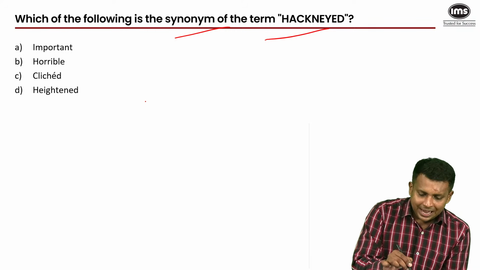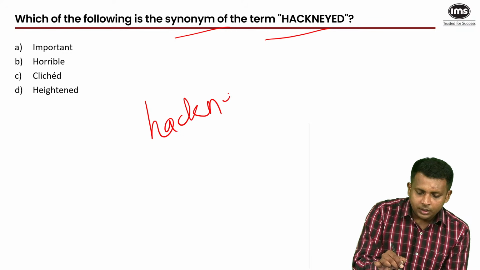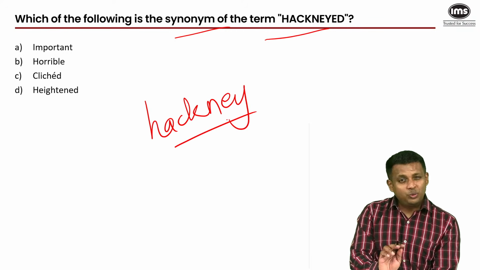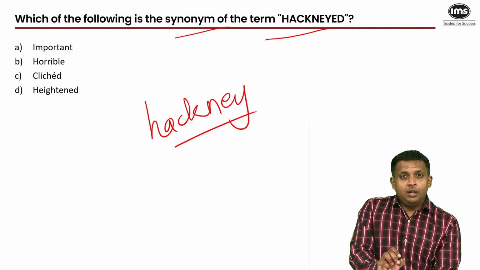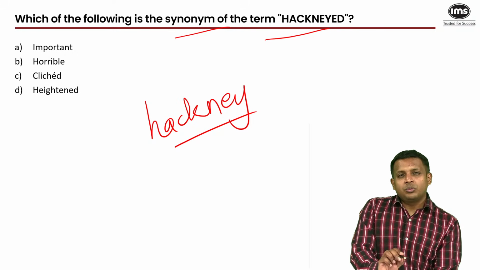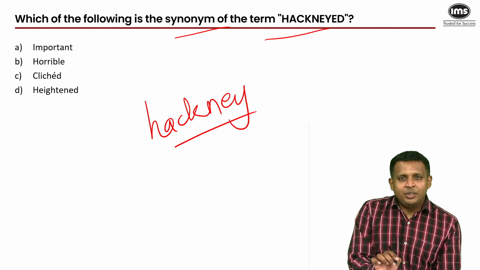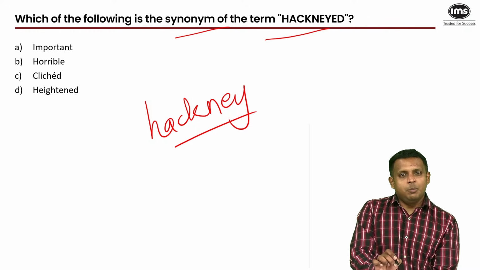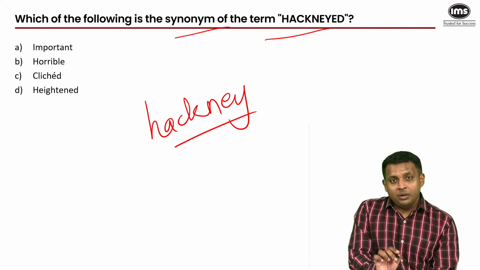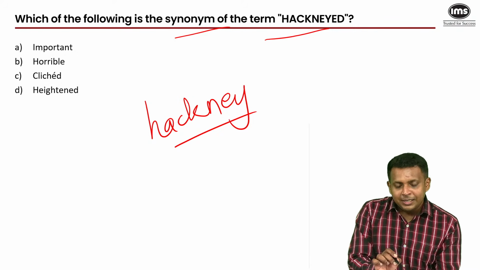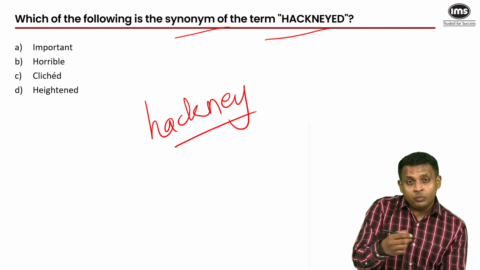So, hackneyed, I think, comes from the word Hackney, which used to be a British town where you would get these horses that you could use to do random menial chores and tasks and errands, anything that you would want. So there would be nothing special about those horses, and then the horses also came to be called Hackney, named after the town where you would find those horses.